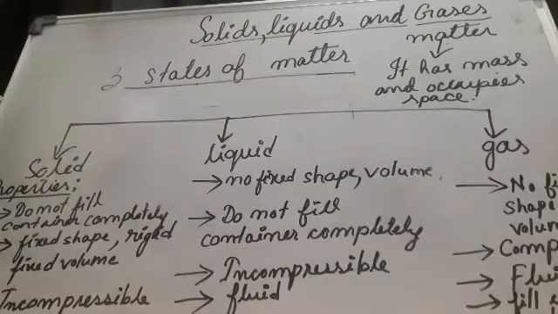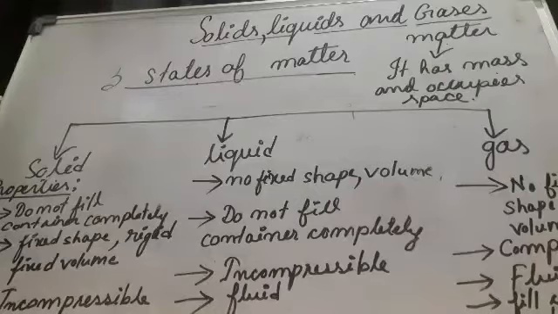Hello student, today we're going to start a new chapter, that is solids, liquids and gases. I think you are all familiar with these three terms, isn't it? These three terms are used to indicate states of matter, or you can say states of a substance. In this chapter we will compare the three different states of a substance, solids, liquids and gases, in a scientific way depending on some properties.